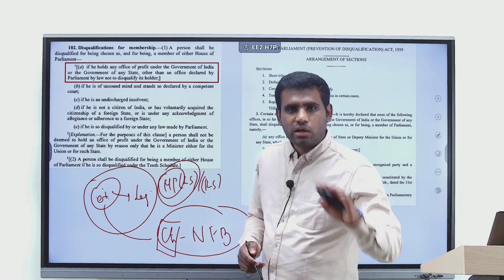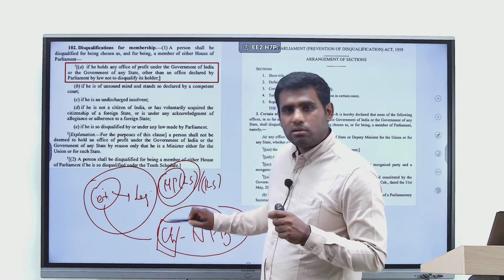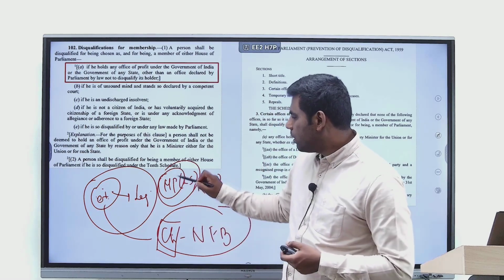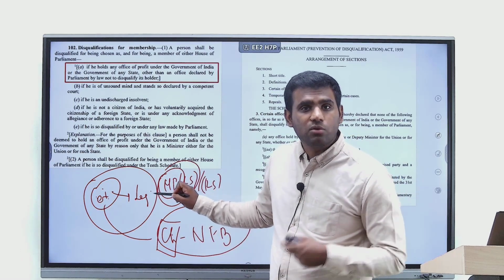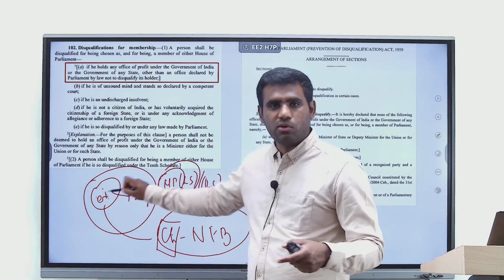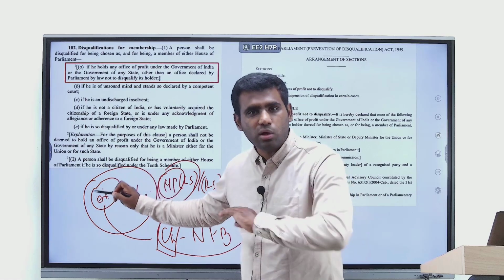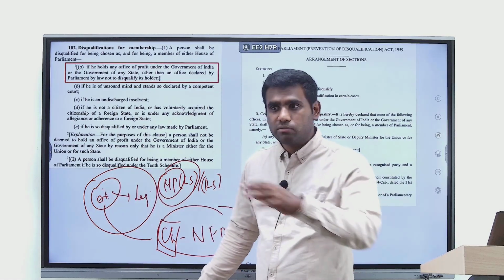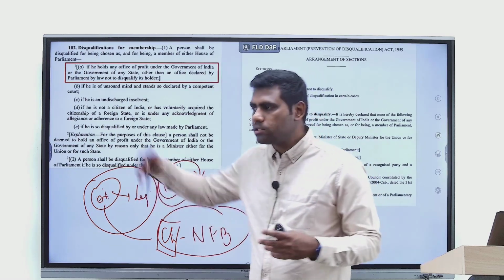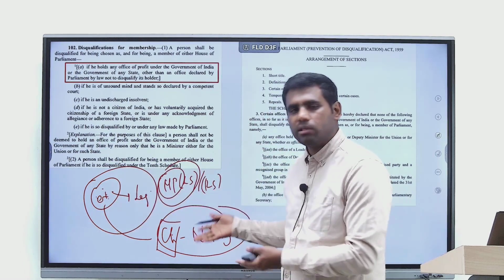So don't you think this will create a conflict of interest with my role as a member of parliament? Why? As a member of parliament, I have to ask tough questions of the executive. I have to move a no confidence motion, throwing the executive out of power. But if the executive is thrown out of power, then my post will also be thrown out. If the next government comes, probably I will not even get this post.